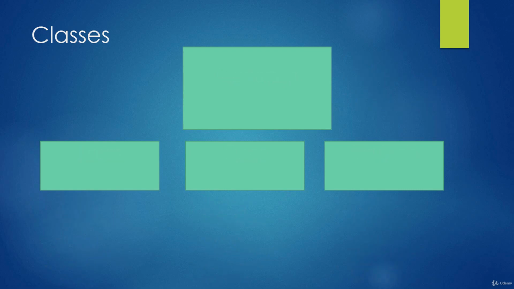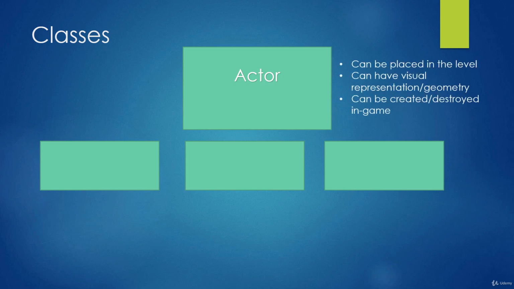So just like the animal kingdom, in Unreal Engine, we also have classes. And one of the more general classes is the actor class. Now, the actor class has its own characteristics that all actors share. For example, actors can be placed in the level. Actors can have a visual representation in the level, so some sort of geometry. So if you have an item in the level, maybe a rock, that item is an actor, and the geometry that represents that rock is something that all actors are capable of having.